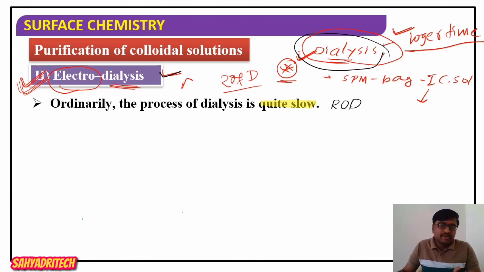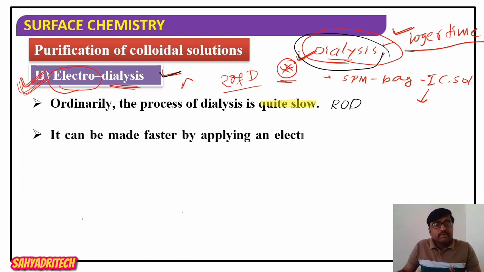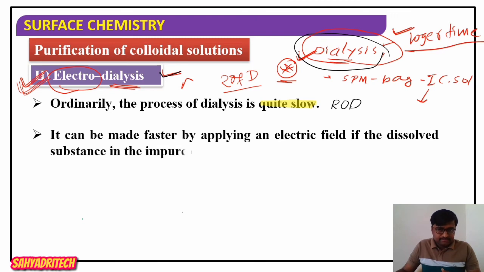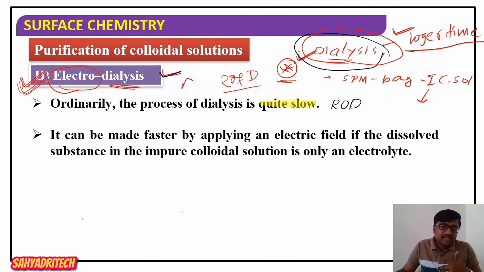But it can be made faster, that is, it can be completed within a short interval of time. We can enhance the speed of dialysis by applying an electric field.